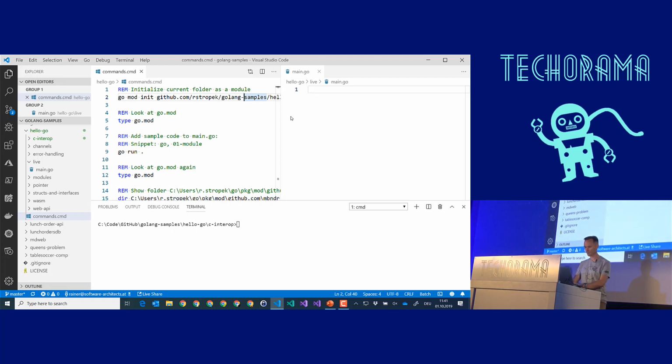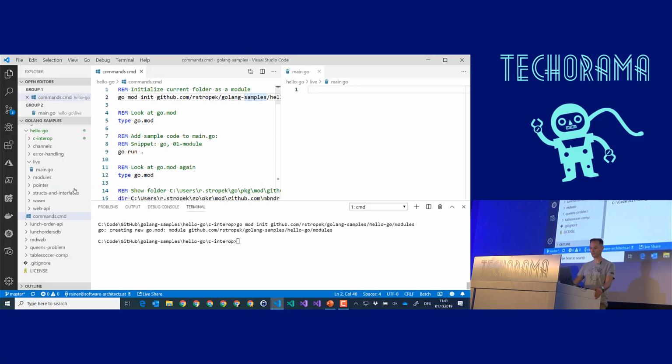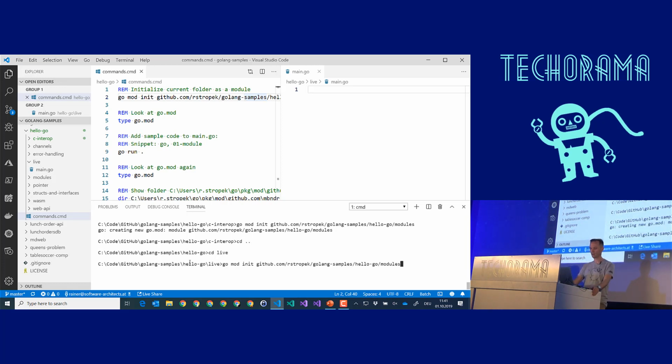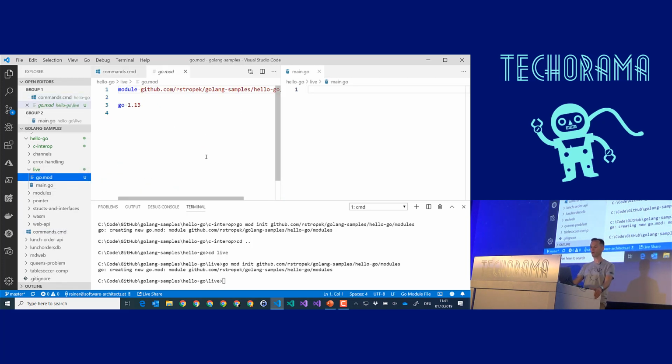So let's initialize a Go module. Let's do that. I will run this command. It's the go mod init command. I'm in the wrong folder, I'm sorry. Now let's rerun this command. If I run this command again, now we have a mod file and it tells me the name of my module and it tells me the version number of the language that I'm currently using. That's good. Let's put this to the side.